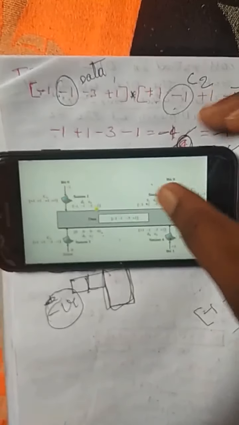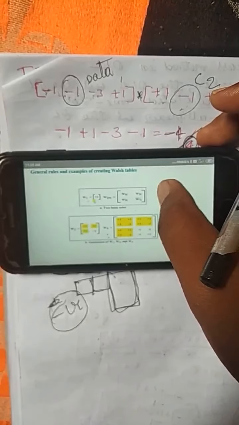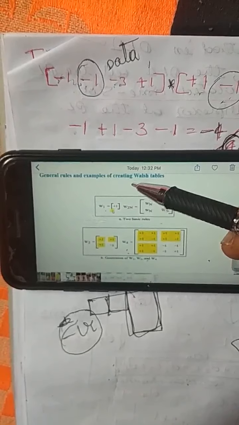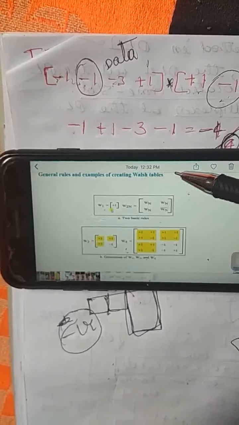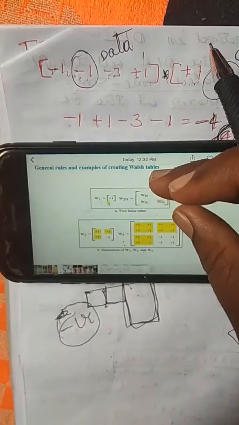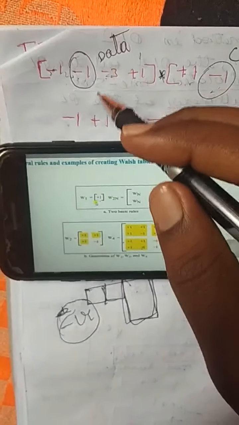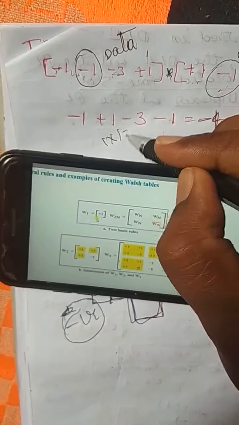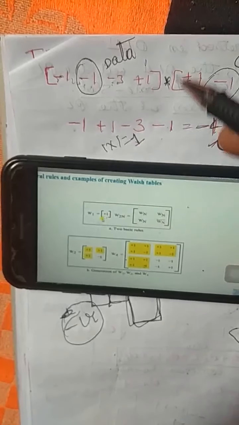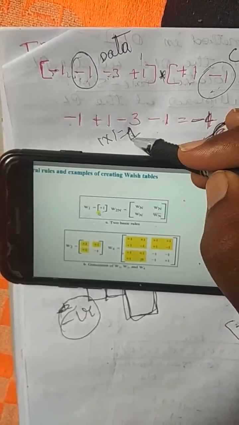Okay, next, the last concept is general rules and example for creating the Walsh table. How is this Walsh table created? You can see that this one represents the number of stations. Okay, you have to multiply: 1 into 1, you are going to get one element, meaning the number of rows and number of columns should be the same. Here 1 into 1 row and you are going to get one element.